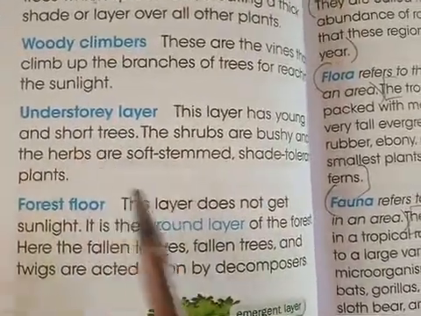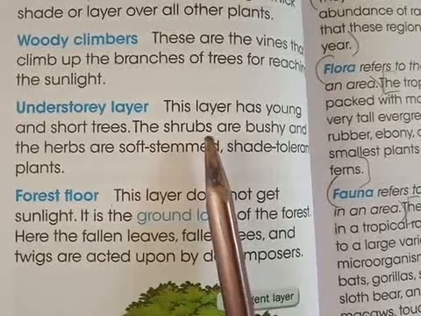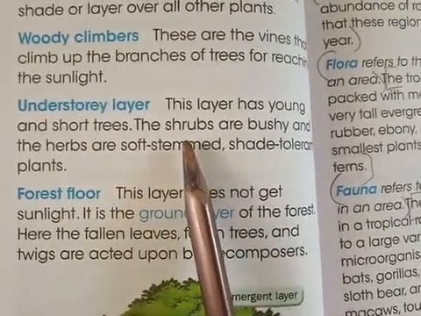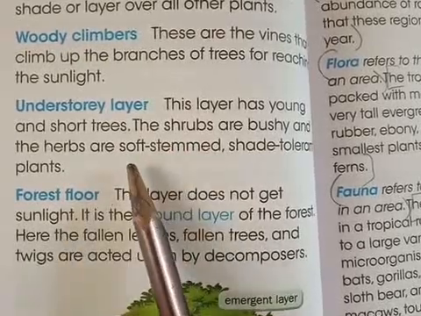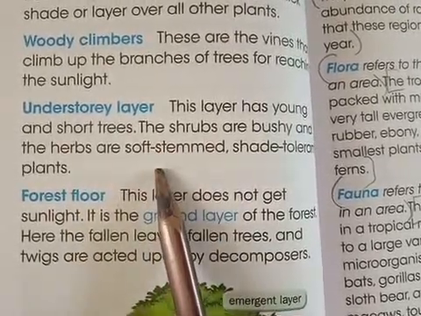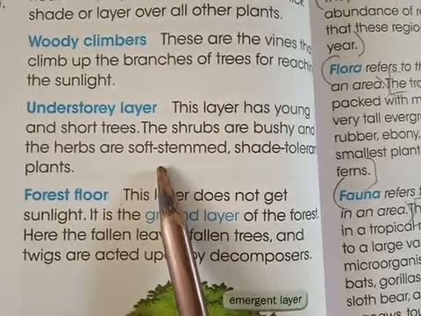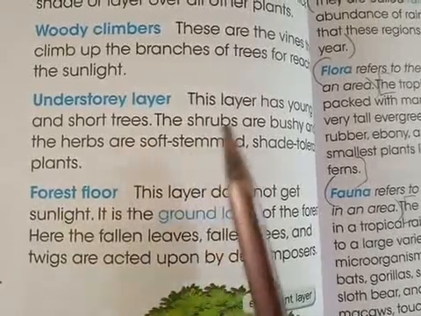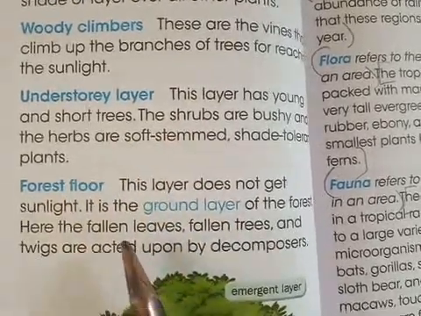Next is the understory layer. This layer has young and short trees, shrubs. All these things are present in the understory layer, and herbs will also be considered under this. So small plants, small trees, shrubs or herbs are considered under the understory layer.